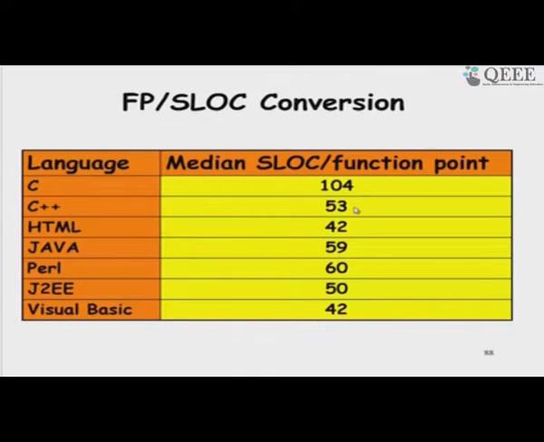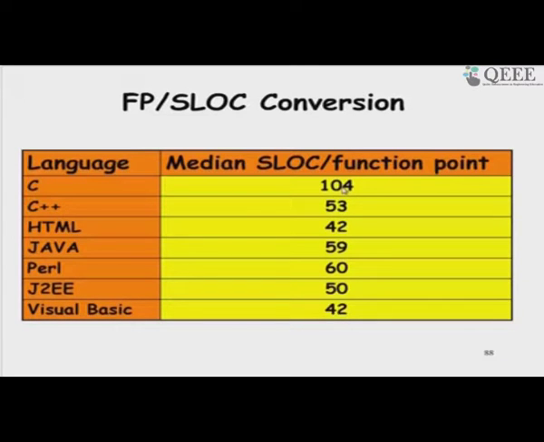But then can we have some way to convert function points to lines of code? There have been a lot of research publications available on experimental observations regarding how many lines of code one function point transforms to. This is one result that I am showing. There are small variations in the results produced, but more or less they converge to these kinds of values.